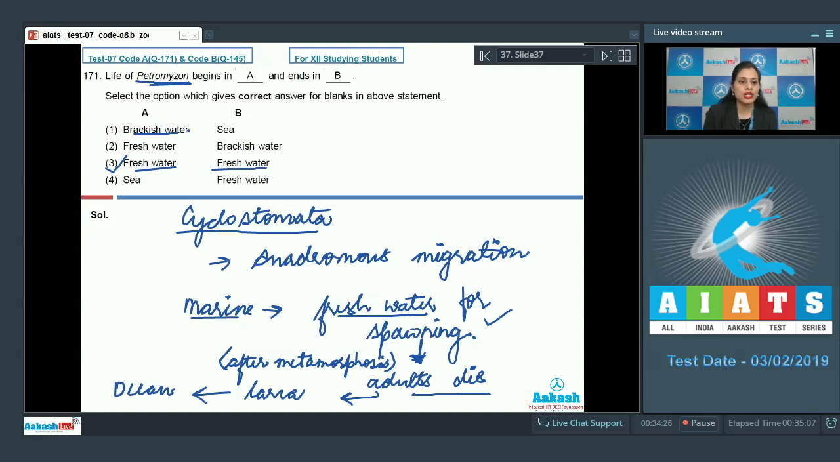The very first option, brackish water and sea, is an incorrect option. Fresh water and brackish water is an incorrect option. Sea and fresh water is also an incorrect option, because although they are marine, but as they migrate to fresh water for spawning, so their life starts from fresh water, and as the adults die in fresh water, so the life ends in fresh water. And the correct answer is option number 3. Let's proceed to the next question.